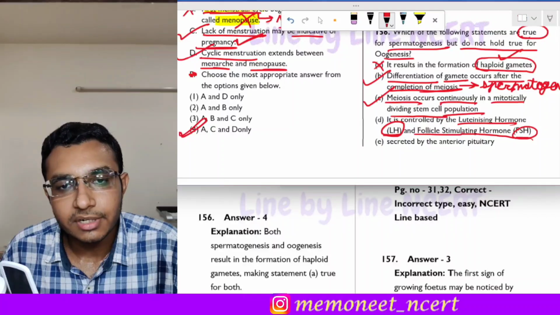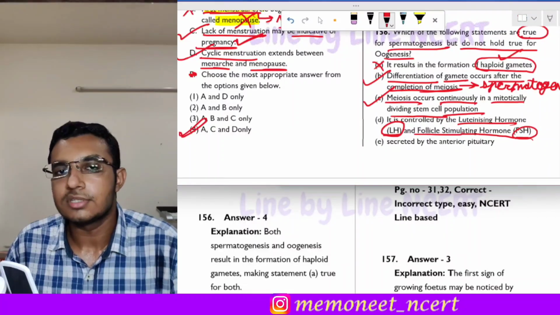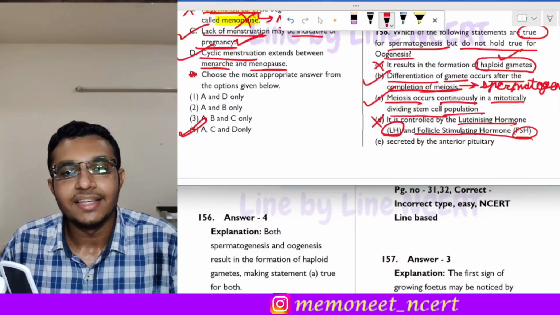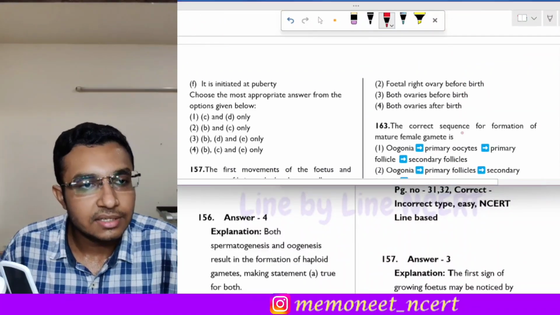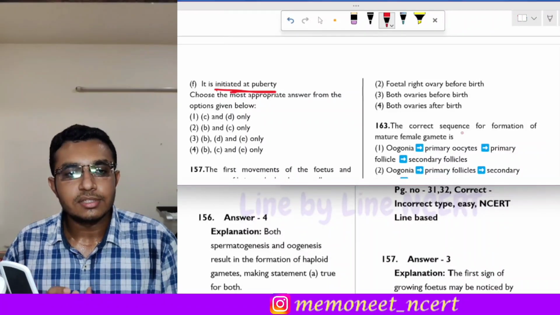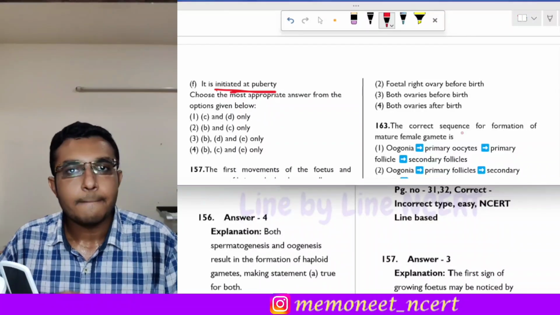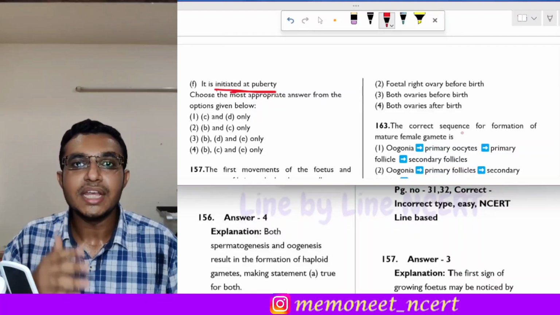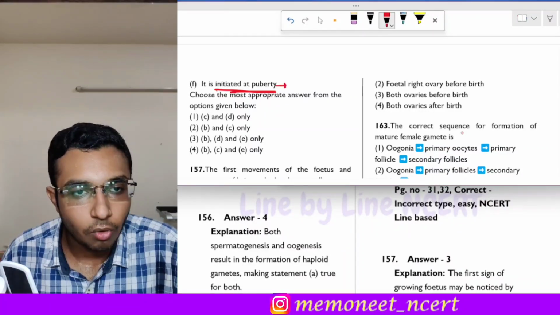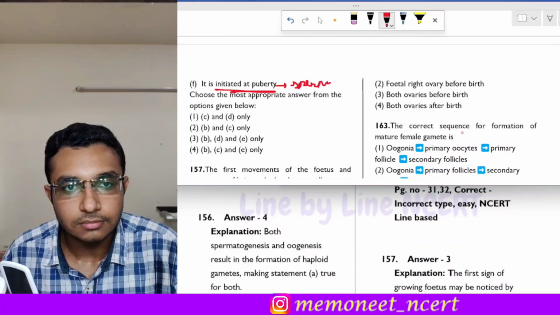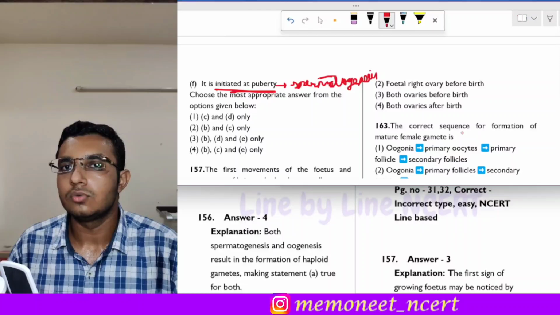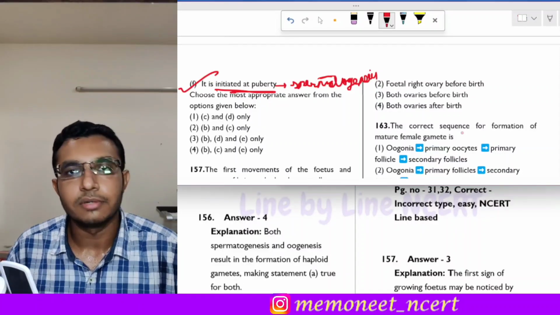So this statement holds true for both, therefore it will not go according to the question. Then statement E is: it is initiated at puberty. Now see, spermatogenesis is initiated at puberty, but oogenesis begins in the intrauterine life, during the embryonic period. So this statement holds true for spermatogenesis but not for oogenesis, so according to the question we will include it.